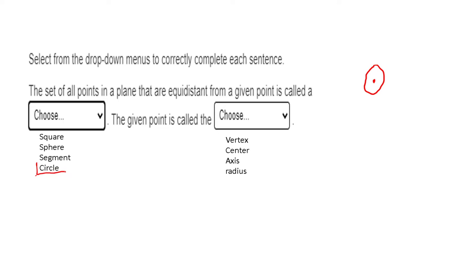It's a circle. And we know it's not a sphere because it says it's in a plane, right? It's not in a three-dimensional plane. It would have to specify. A segment, not it. A square, not it. And the point, that is this point here, is called our center. Awesome.